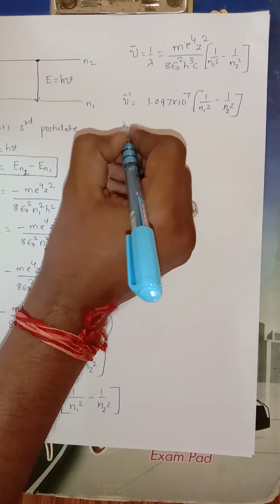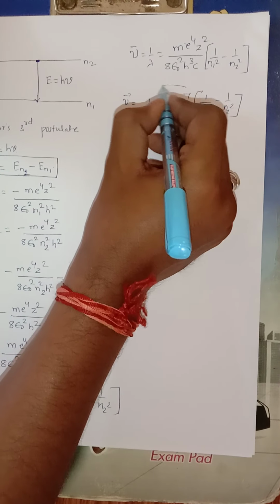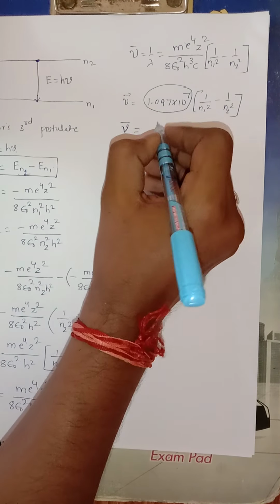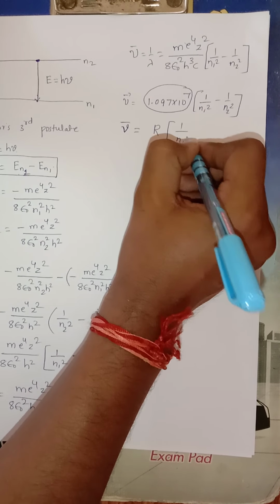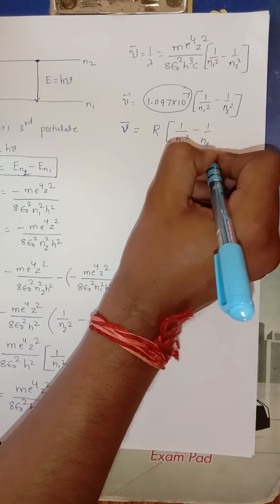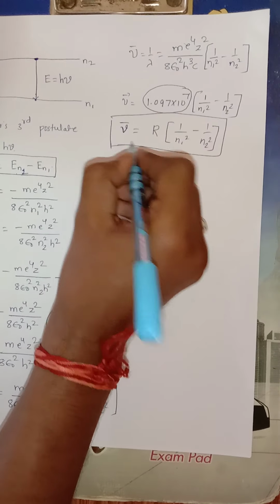Then we can rearrange this one. Wave number is equal to, I will call this constant the Rydberg constant R, into 1 by n1 square minus 1 by n2 square. This is also called the Balmer formula.